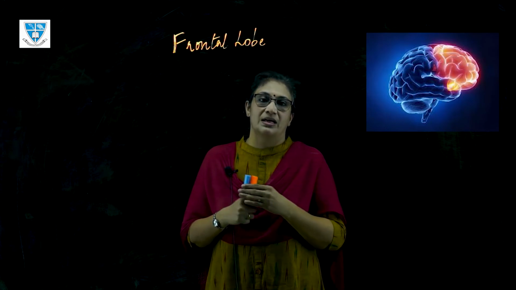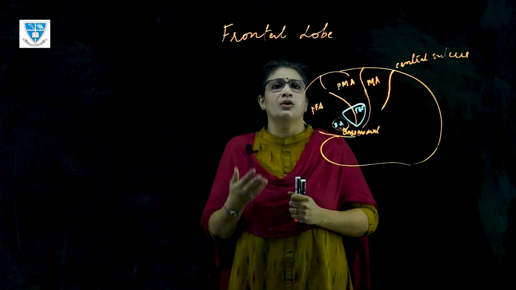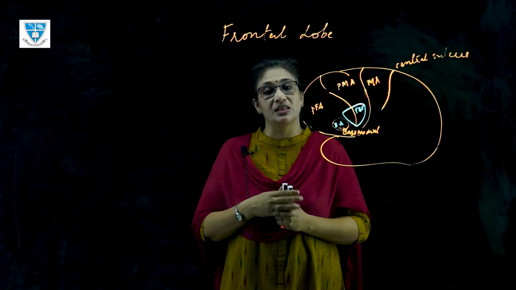These conditions are also seen in association with frontal lobe disorder, and along with that, you get to see all the other functions which I described earlier in a patient with frontal lobe damage, depending upon the severity of damage a particular person has. Now, how can you assess frontal lobe functions using different tests?